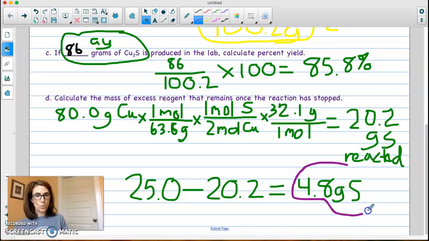So we know with our excess reagent we have more than we need. Based on our starting amount of copper, only 20.2 grams of sulfur reacts. So if we had 25 to start with for this reaction, then we have to subtract how much of that reacted to get how much will be left over and unreacted. So that is how we calculate excess reagents.